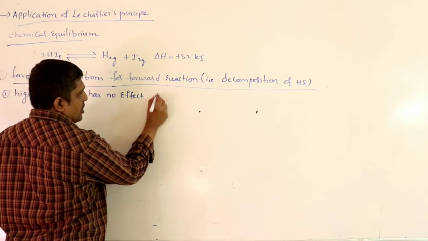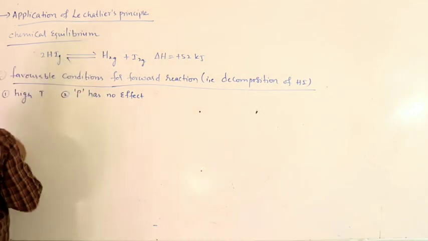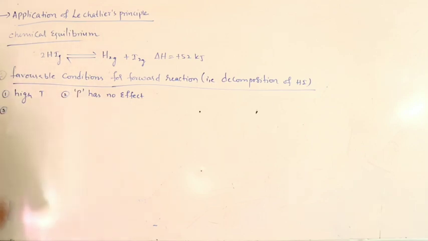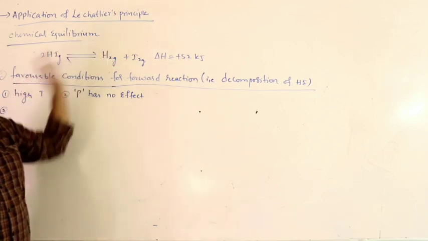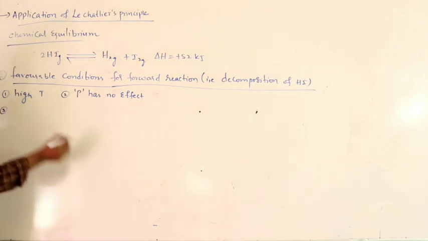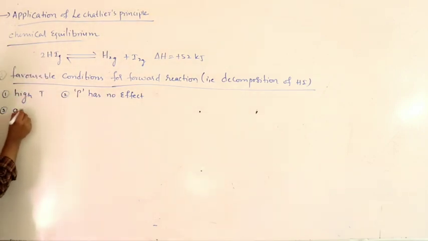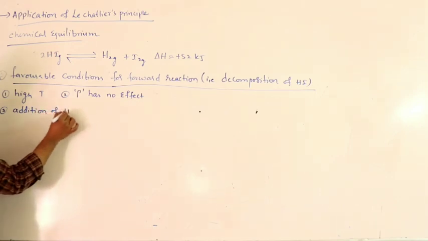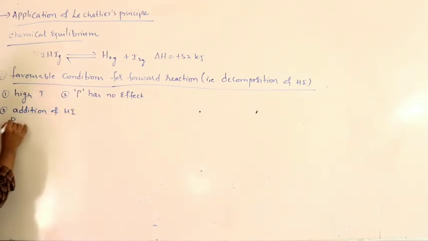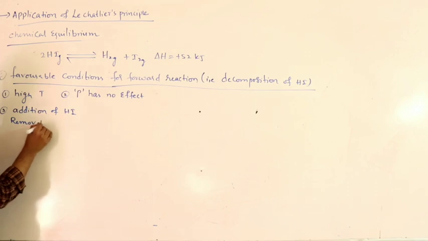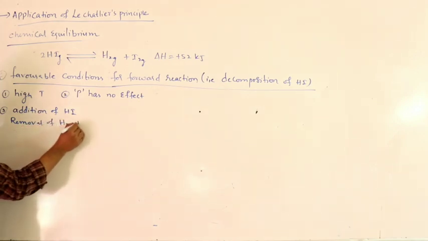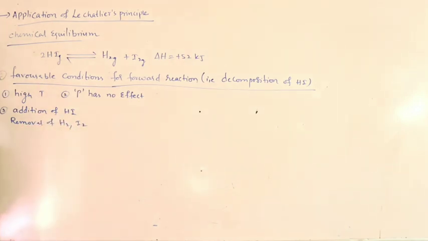Right, coming to next, concentration. Now as you can see, the reaction has to move in forward. When it moves in forward, we need increase or addition of HI, or you can say removal of products, removal of H2 and I2 or both.